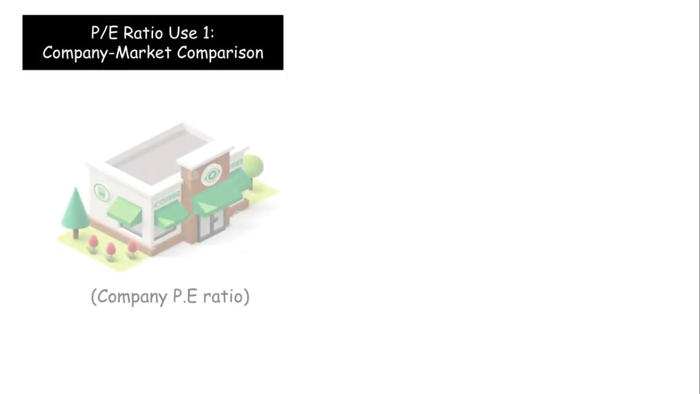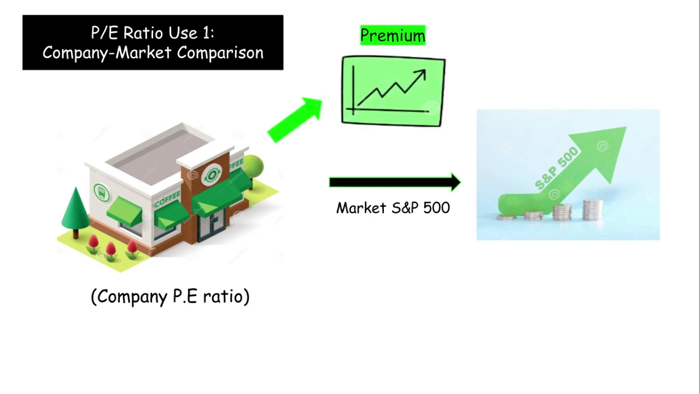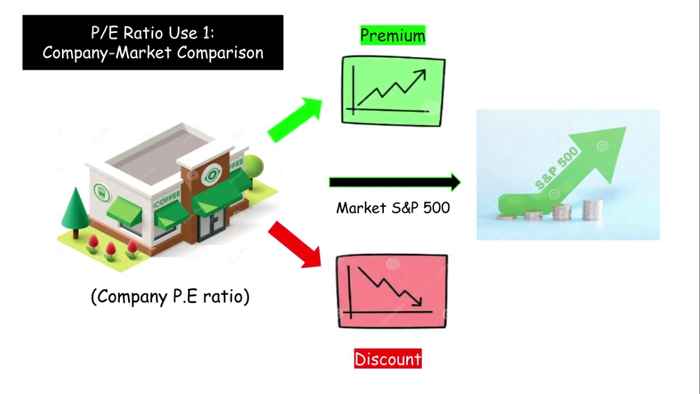So, the first use case of the price-to-earnings ratio is when you compare a company that you are researching to the broader market. That is when you take the P/E ratio of a company and compare it to the broader market, such as the S&P 500, and then find out whether the stock that you are researching is trading at a premium to the market or is trading at a bargain compared to the market.